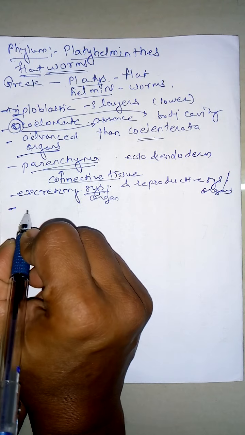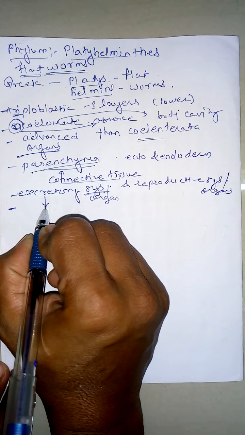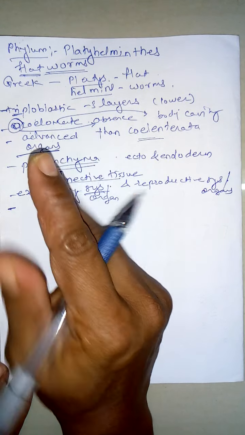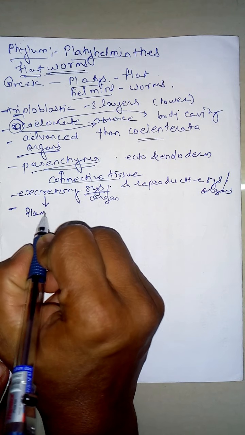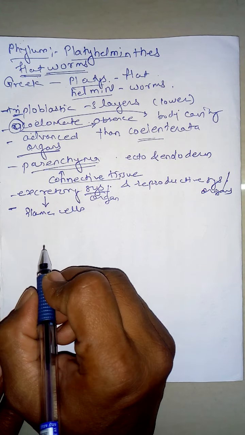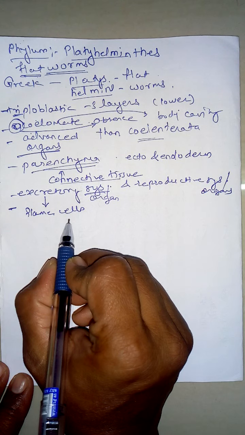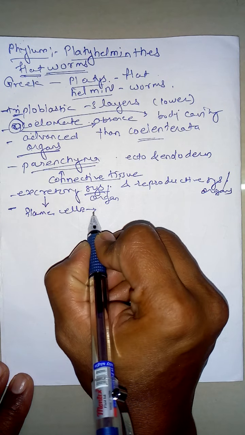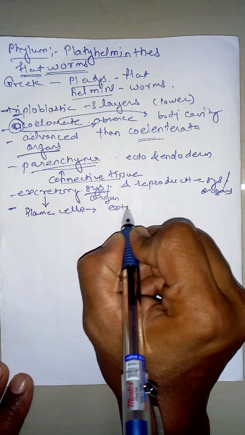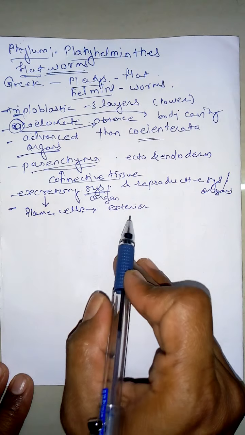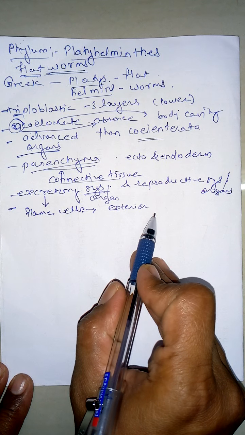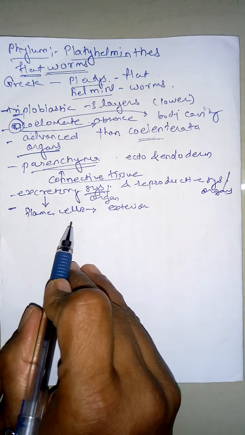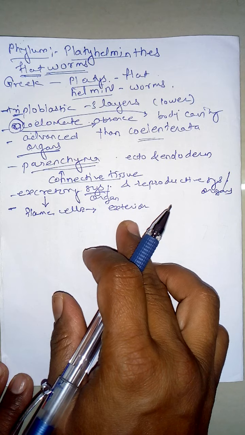The excretory system has one or two canals and the presence of flame cells. These flame cells don't have an internal opening, but open directly to the exterior, directly outside the body. There is no internal opening; instead, a direct exterior opening is there.